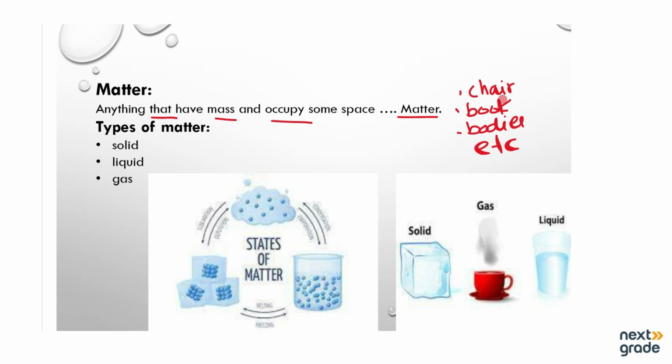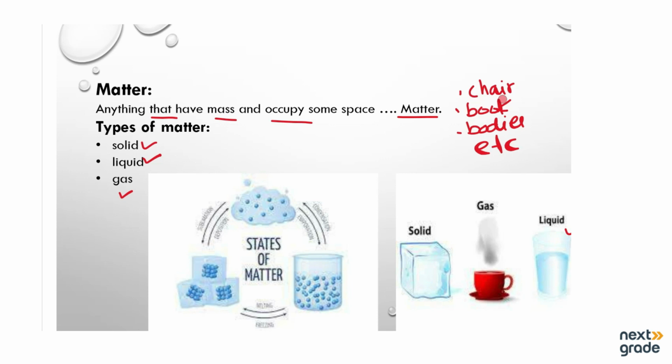We have basically three types of matter: the solid state, liquid state, and gaseous state. So matter can exist in three forms. The first one is solid, the second one is liquid, and the last one is the gaseous state. For example, if we have water in a glass, it is in the liquid state.